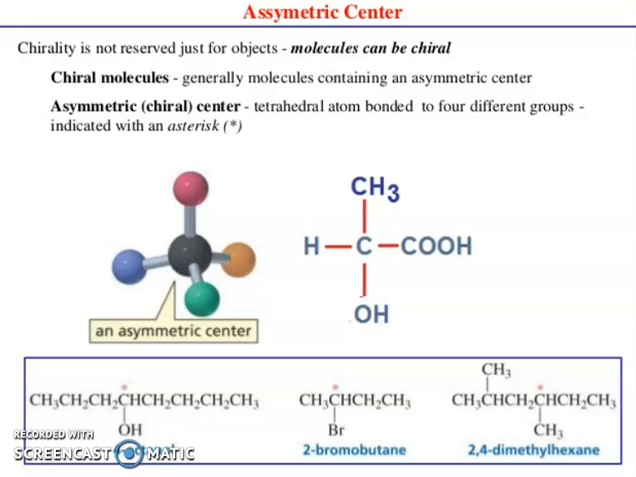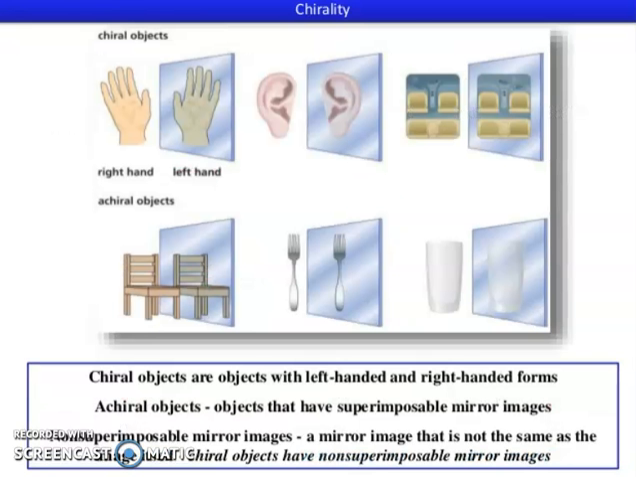4-octanol, 2-bromobutane, 2,4-dimethylhexanes. Chiral objects: right hand, left hand, right ear, left ear, and further another example. Chiral objects are objects with left-handed and right-handed forms.